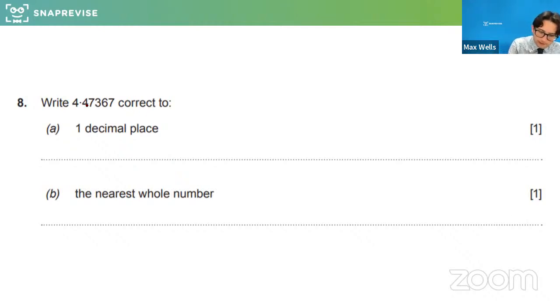So 4.47367 to 1 decimal place, well, the 7 is going to make the 4 round up to a 5. So this will be 4.5. Very good. The nearest whole number, well, actually, that's the units column. The 4 will make it round down. This number is closer to 4 than it is to 5. Well done. Thanks, Rhea. That's lovely.